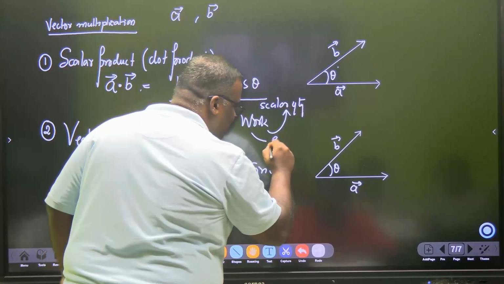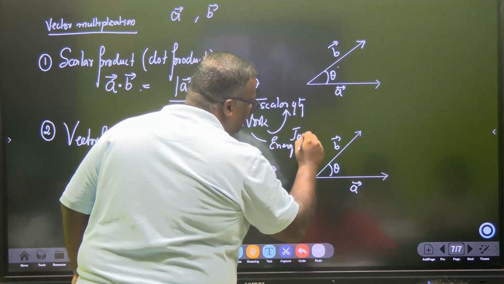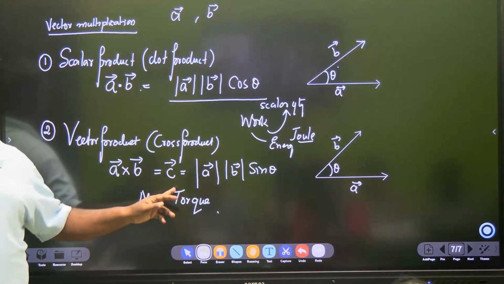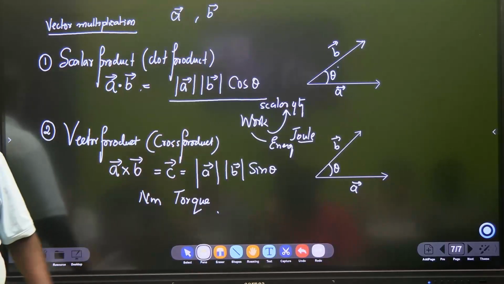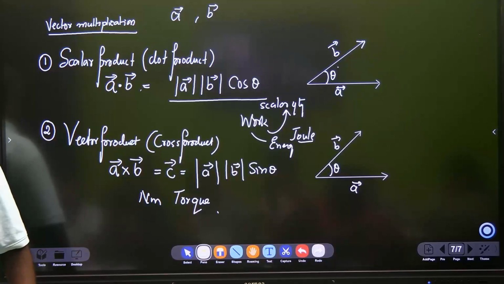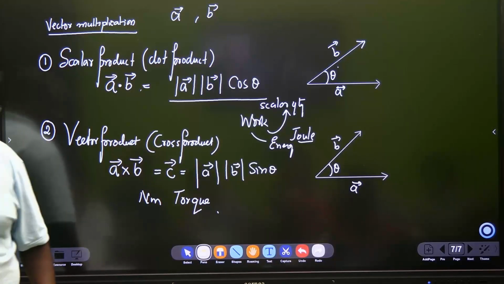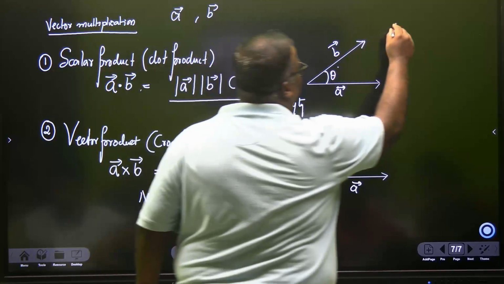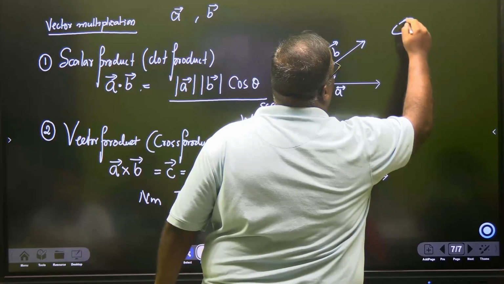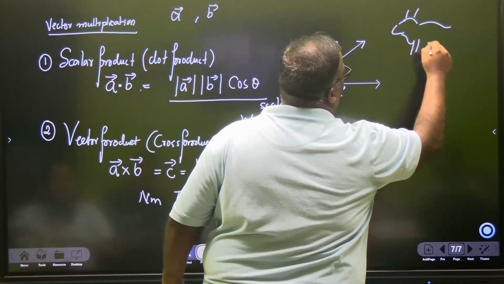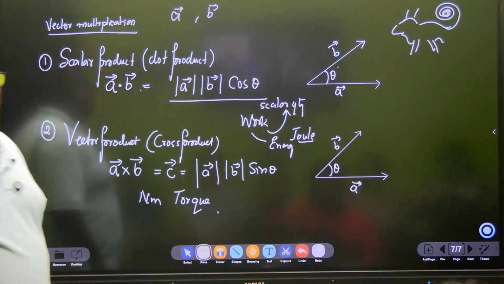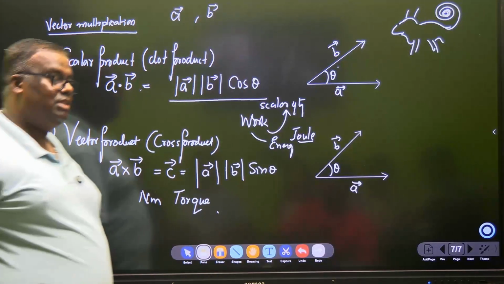And here, what is the unit? Work is same as energy, which we all will learn. So this unit will be joule. Never write Newton meter. Newton meter is for a vector product. Joule is for a scalar product. Whenever you say Newton meter, there is a direction associated with it. Who have to understand has understood.